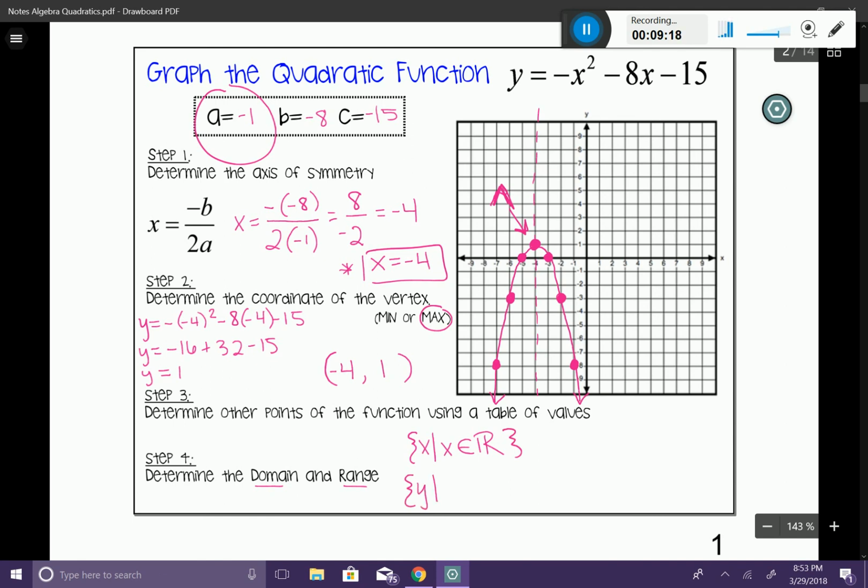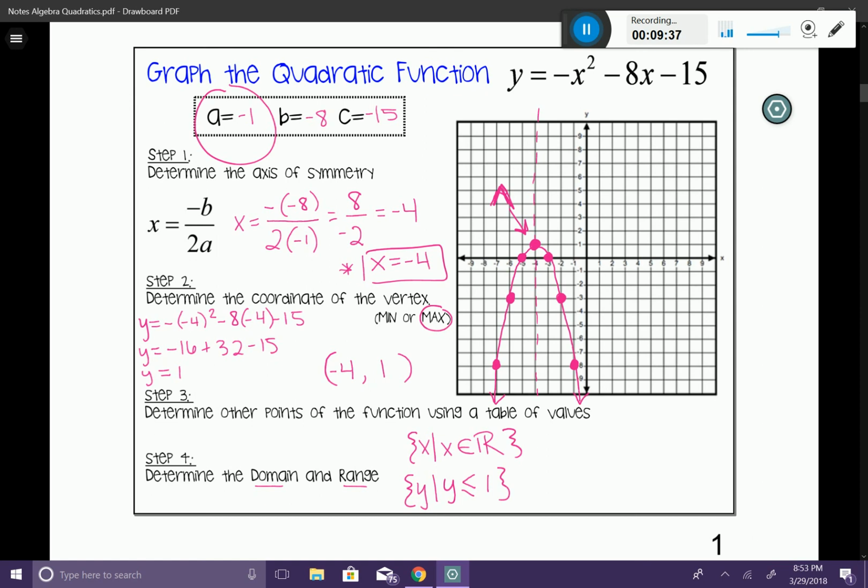Now, the range is where things kind of change a little bit. y such that we have to look at our highest y value, which is our vertex. And we see that that y value is +1. So we're going to say that y exists where y is less than or equal to that highest number, 1. And that is our domain and range of our parabola.